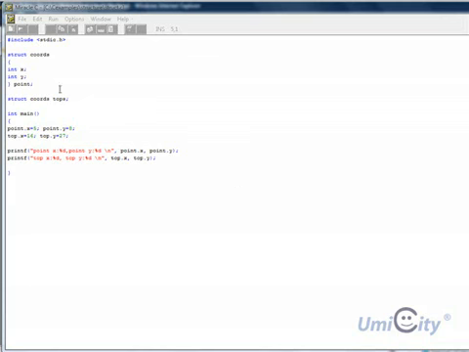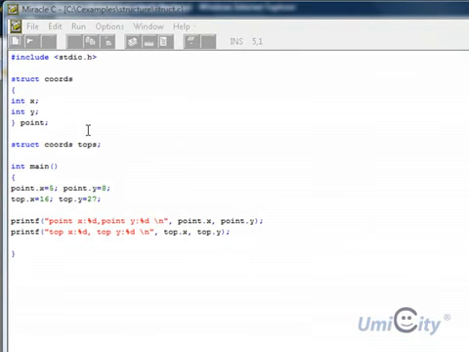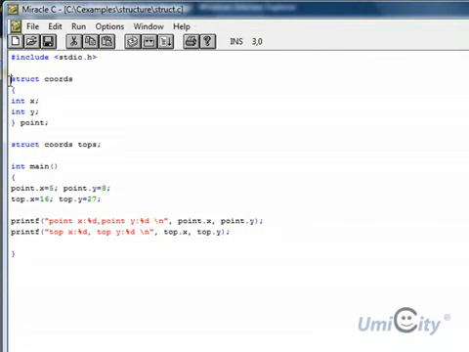Now we're starting structures. Okay, so this is the first example we're using for a structure to introduce the topic. So we start with the include stdio.h. Now the way we start a structure, we put struct. Okay, we're giving it a name. It's like we're declaring a variable. We give the type and then the name. So now the structure name we're calling it is coordinates.